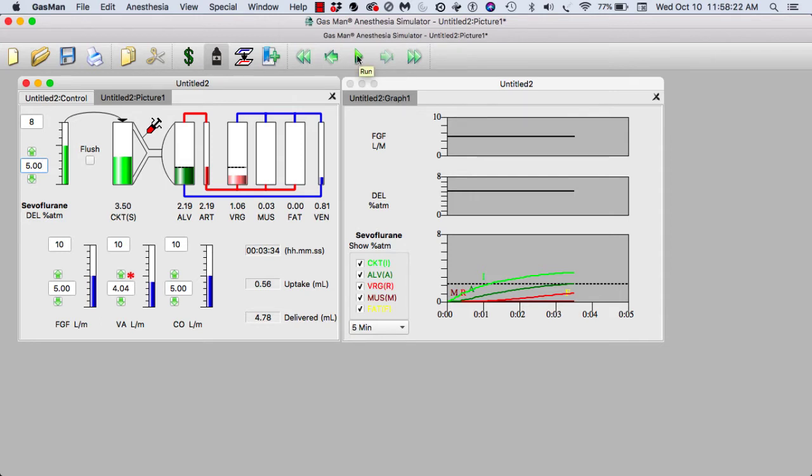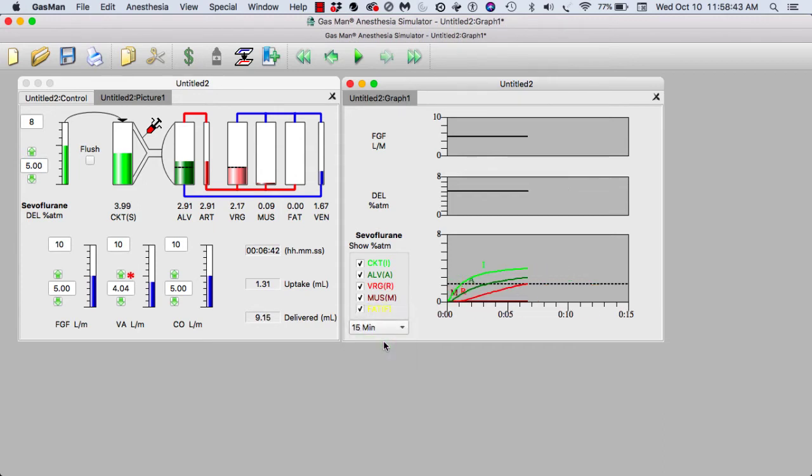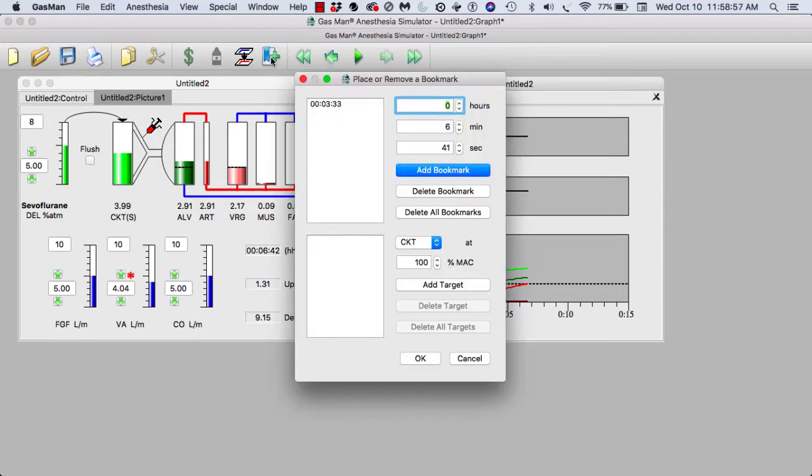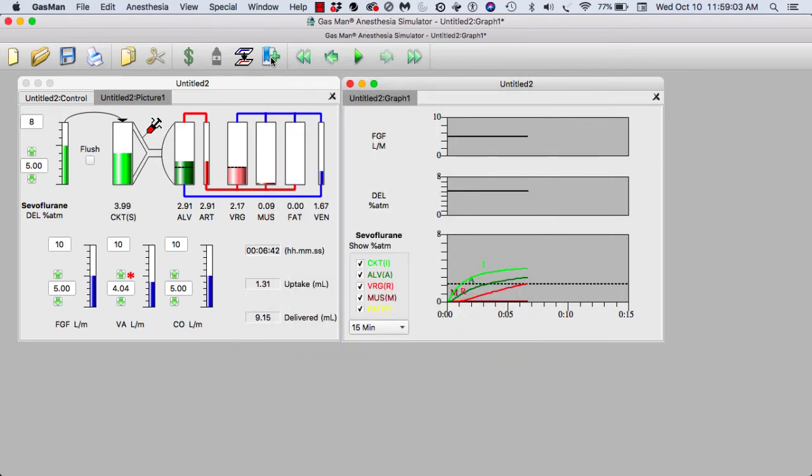I'm going to click Run once more, and pause again when the vessel-rich group gets to 1 MAC. Notice that on the graph, we are now beyond the 5 minutes of the view that was shown initially, so we should open this to a 10-minute view or a 15-minute view, which is as I'm doing now. At this point, we see that inspired rose, expired rose, and the vessel-rich group got to 1 MAC at about 6 3/4 minutes. I'll set a bookmark again by clicking the bookmark icon. Add bookmark at 6 minutes and 41 seconds. Just hit enter twice and it's locked in that way.